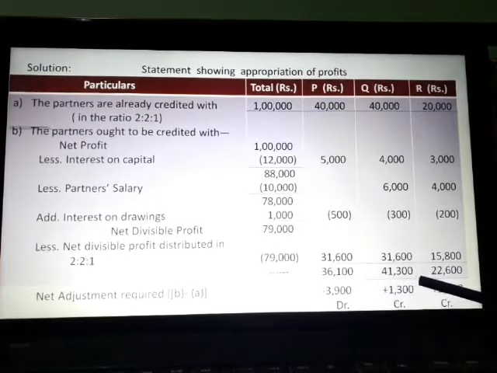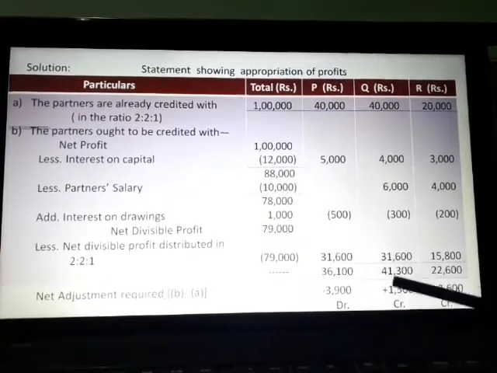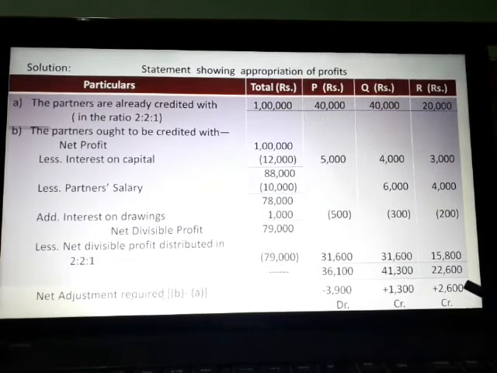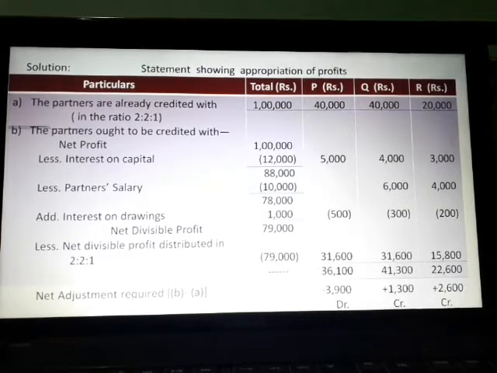Now 41,300 minus 40,000, 1,300 plus. As there is less credit by rupees 1,300, that is, we have already credited 40,000, but it is required to be credited 41,300. So 1,300 is now to be credited to Q's capital account. Similarly, 22,600 minus 20,000, 2,600 to be credited to R's capital account.